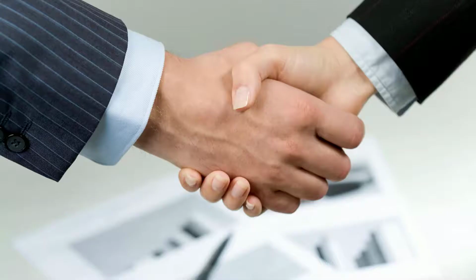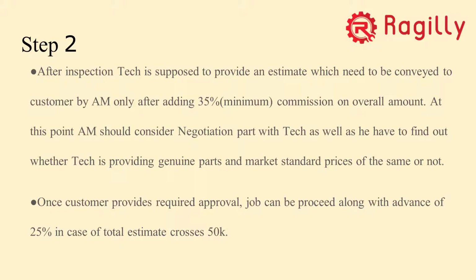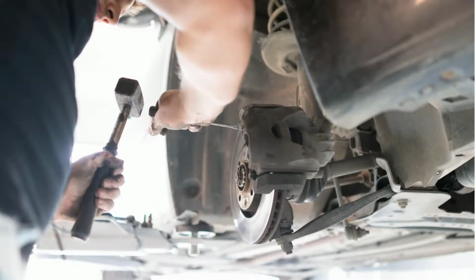So this comes to the next part, where we have to negotiate with the technician. Whatever parts they are saying, we have to check our previous data and analyze whether that part is really required for that particular job. You need to cross-check every time, because that's what Ragilly is: we endeavor to provide our customers the best services in a transparent way. So we cannot add parts which are not required. We have to analyze that, yes, for this particular job we really need these parts.